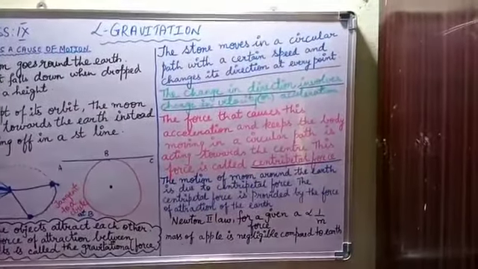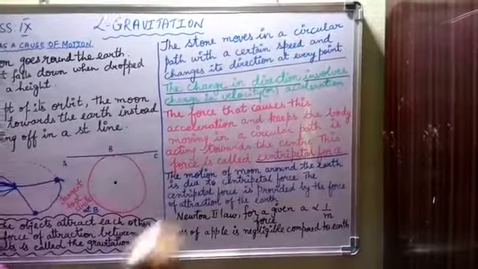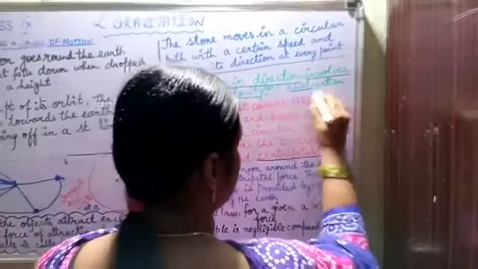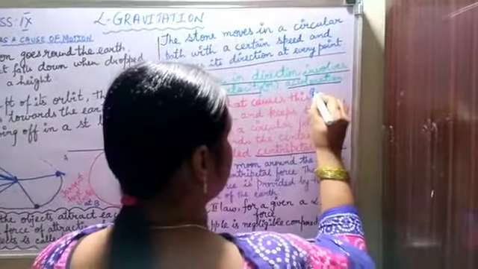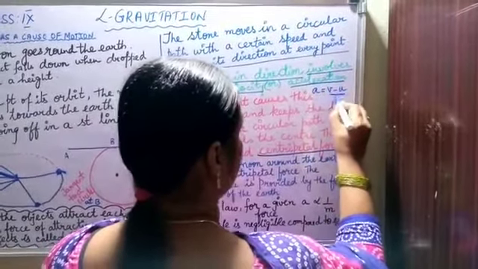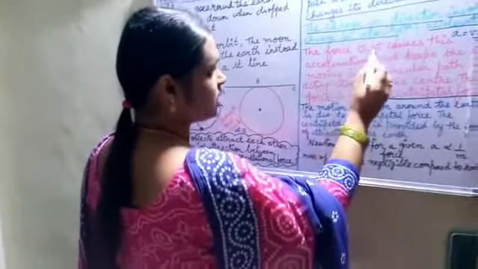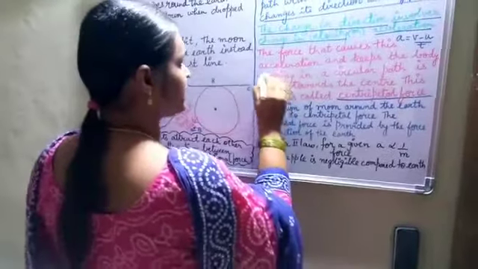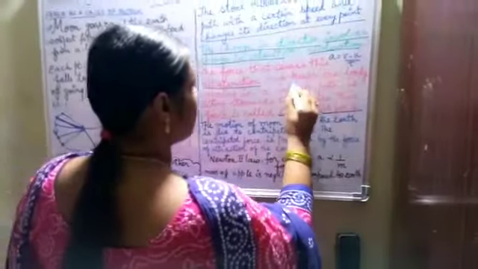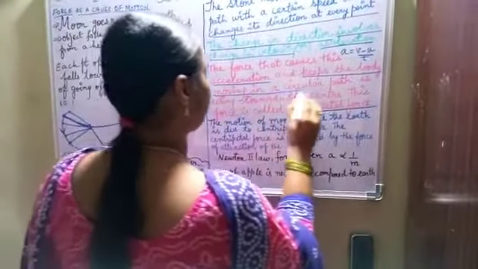The change in direction involves change in velocity, or acceleration. So we know that acceleration is nothing but change in velocity by time. a = (v - u)/t.